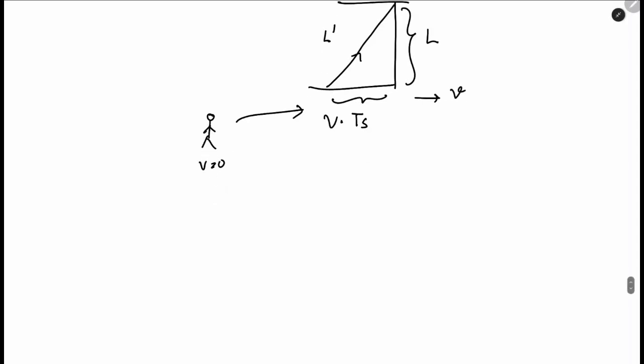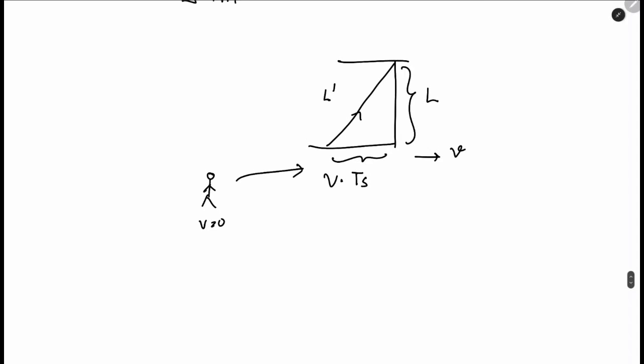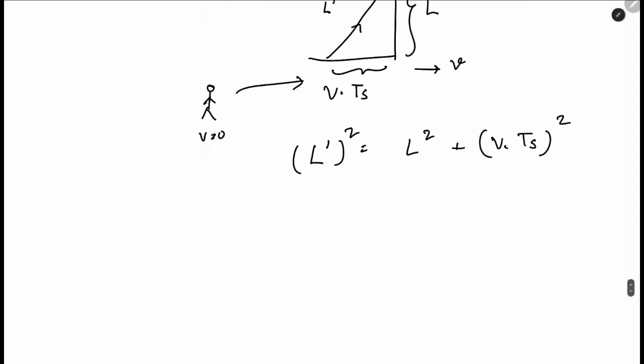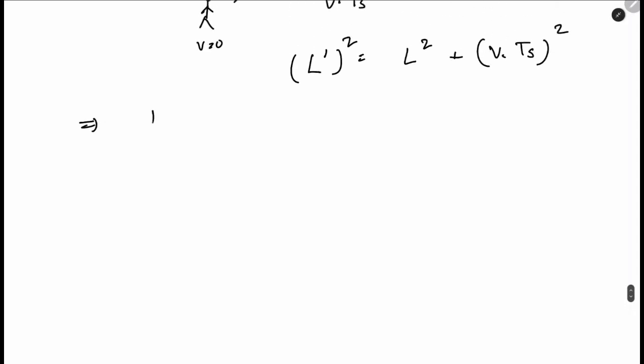Got my point? Now if we use the simple Pythagoras theorem, we get L prime square is equal to L square plus (v into ts) square. Then we have L square is equal to L prime square minus v square into ts square. Got my point?